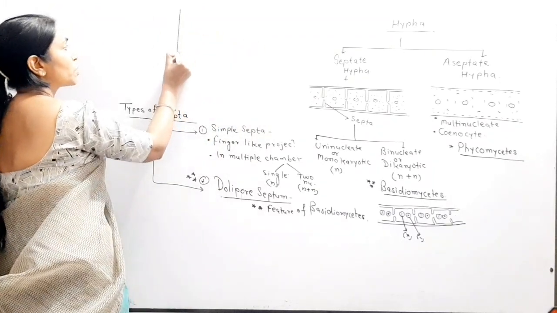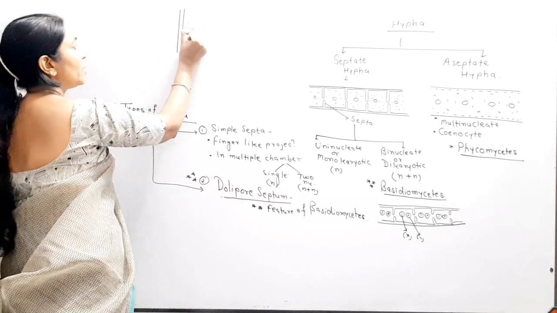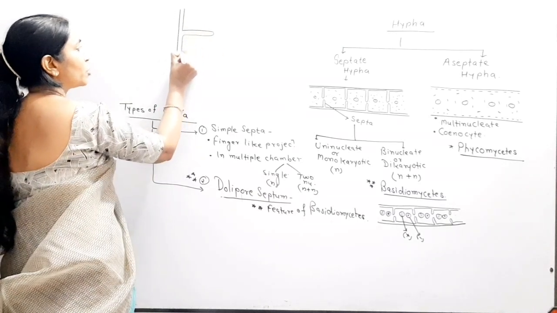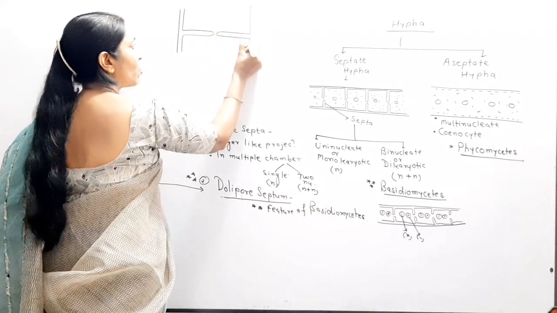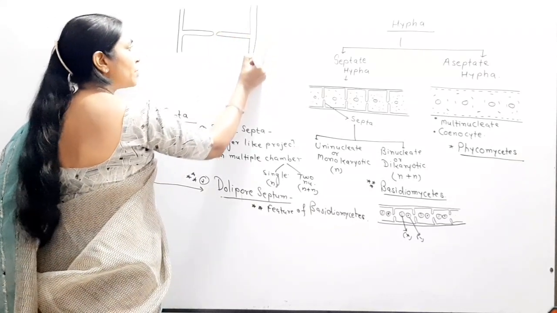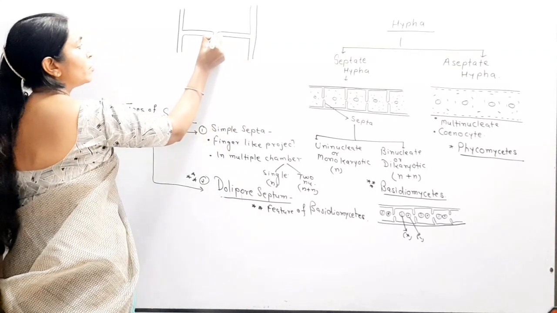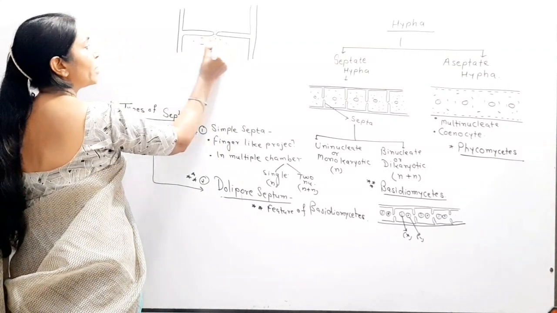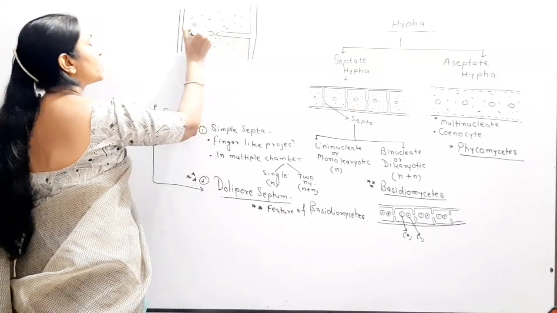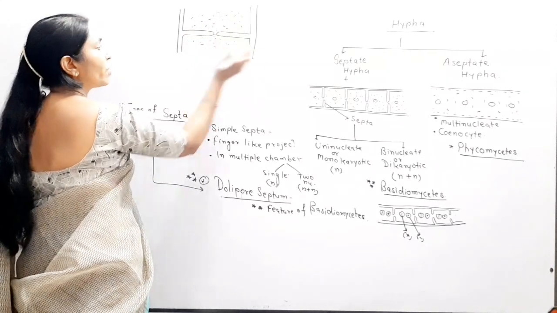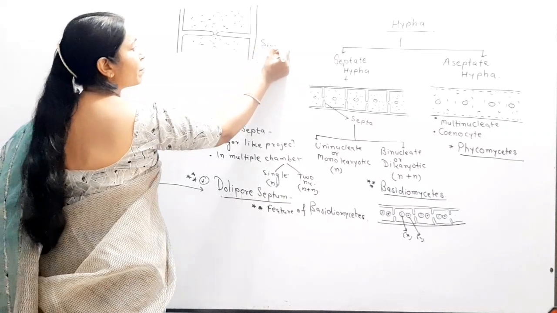Okay. Suppose this is our mycelium, and when this mycelium develops only finger-like projections, then the septa are called simple septa. From here the cytoplasmic connections are present between the two adjacent chambers which are formed by the formation of septa. So this is our simple septum.